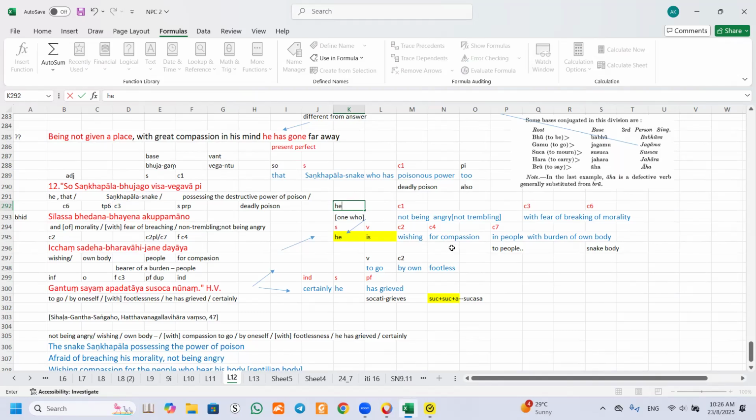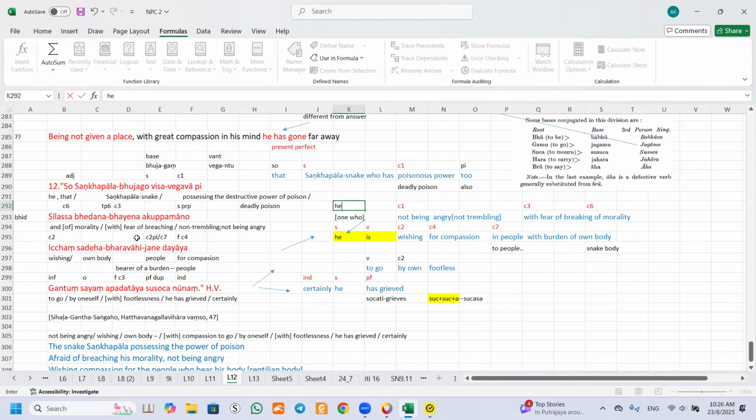And here, in people. So in people with a burden of own body. So in people, we change wishing for compassion to, this one you see here, that means I change instead of using in Pali, in, we change to the people with the burden of the body. He is talking that this is a burden of their own body. That means they have the snake body, reptilian body. This is not talking about our body. This is talking about them with the burden of their own body. This line is like that, because if you look at the snake, it has to be crawling all around. So it's a kind of burden to them.